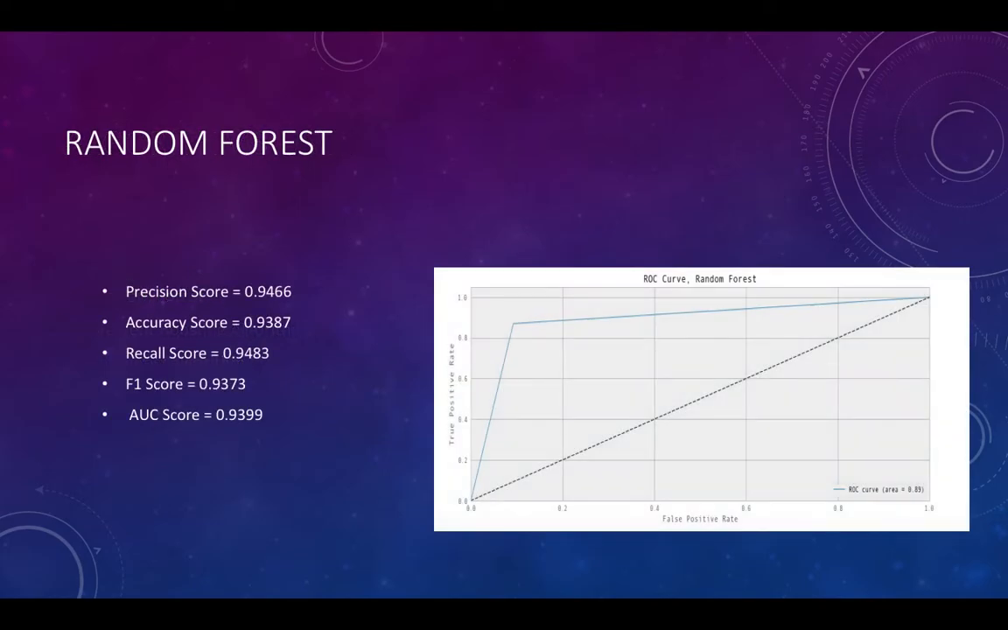So for random forest, we used the standard approach of taking the whole set and dividing it into 80 and 20 parts. 20% was used for testing the data set, and 80% was used for training the machine learning model. When we trained random forest, we got a precision score of 94%, accuracy of 93.87%, recall of 94.83%, F1 of 93%, and the AUC score was 93.99. Here's the ROC curve right beside it.